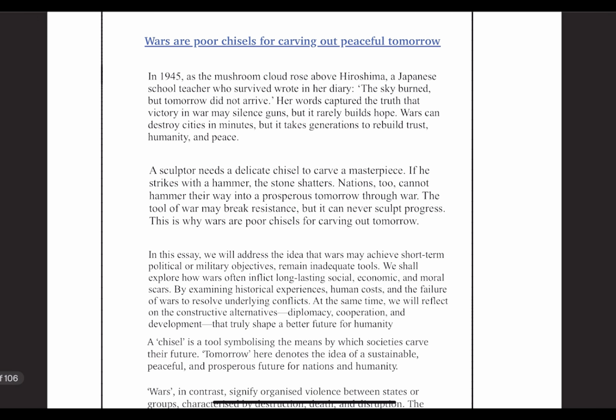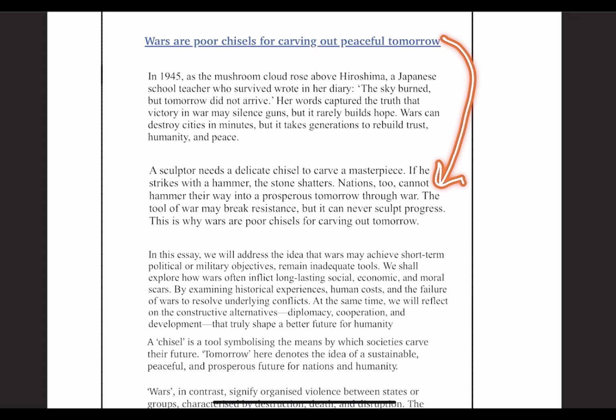This way, I will plan my first paragraph, and coming to the second paragraph in the intro, I will try to interlink as much as possible here itself. A sculptor needs a delicate chisel to carve a masterpiece. If he strikes with a hammer, the stone shatters. Nations too cannot hammer their way into a prosperous tomorrow through war. The tool of war may break resistance, but it can never sculpt progress. This is why wars are poor chisels for carving out.